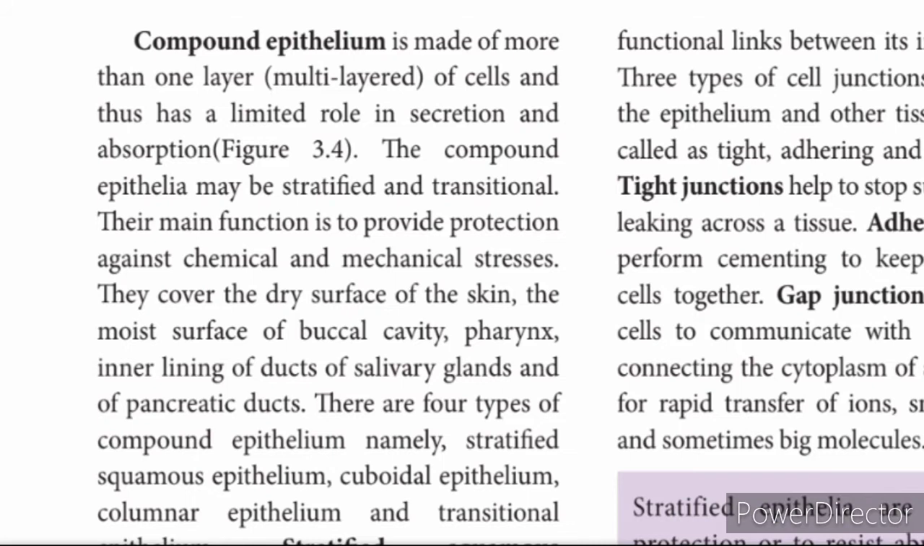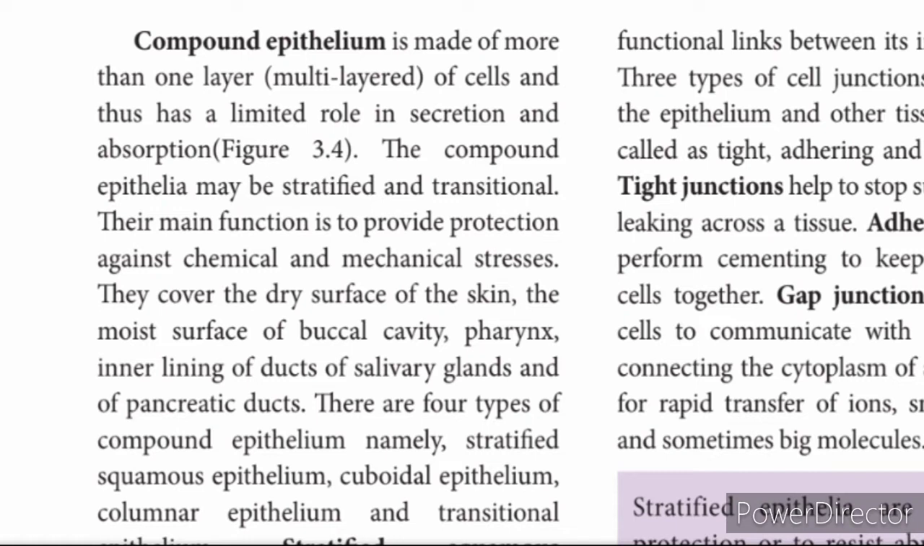So far we have learnt about the simple epithelium. Now coming to compound epithelium. It is made up of more than one layer of cells and thus has a limited role in secretion and absorption. The compound epithelia may be stratified or transitional. Their main function is to provide protection against chemical and mechanical stress. So the chemical and mechanical stress should be overcome with the help of the epithelial tissue, that is compound epithelium.